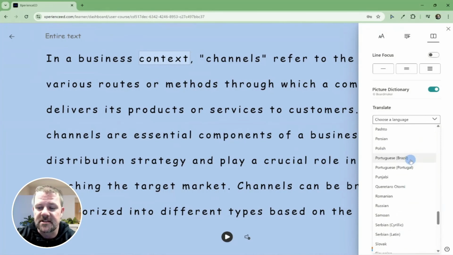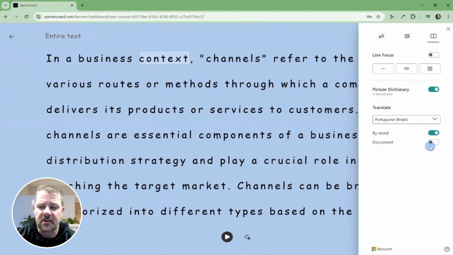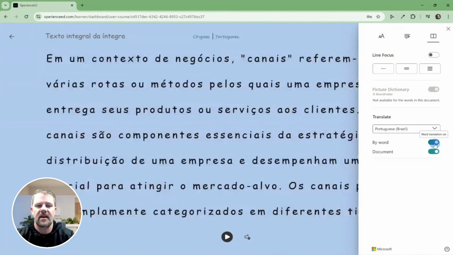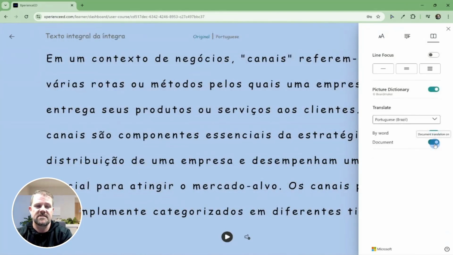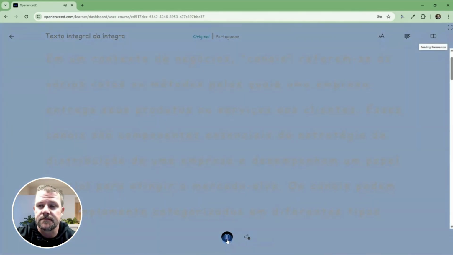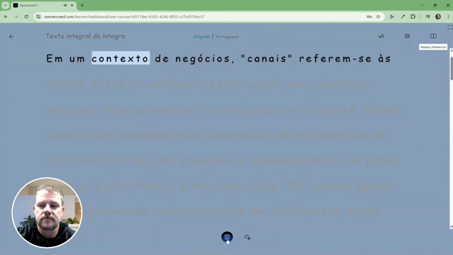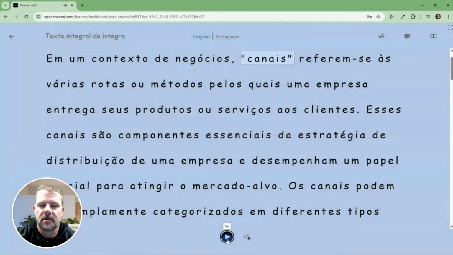So if I want to translate this, I'll use Brazilian Portuguese as an example. I'm going to click on this and then I'll click document. And this is now going to take the original text and put it in Portuguese. So a learner could read the text in Portuguese or whatever language they choose, but they can also listen to it.